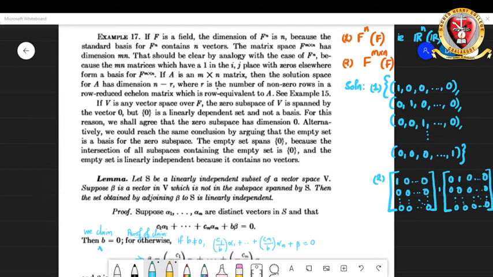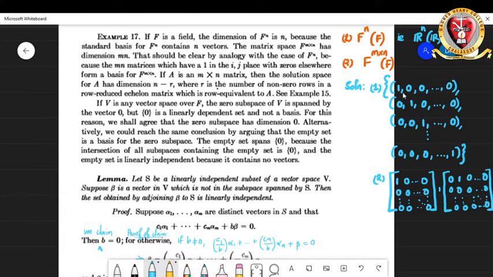We now see example 17 in the section which is dealing with basis and dimension. Here we can see a vector space Fn over F, or otherwise we can say it as Rn over R. That means the field is F here. We are claiming that the dimension of Fn over F is n. For that, just think about the standard basis of n tuples.